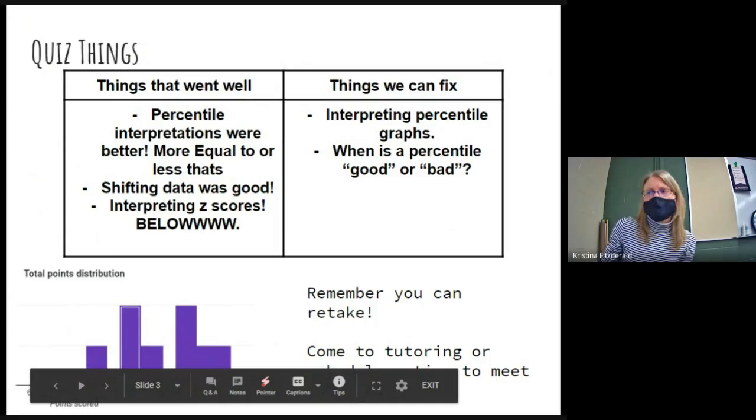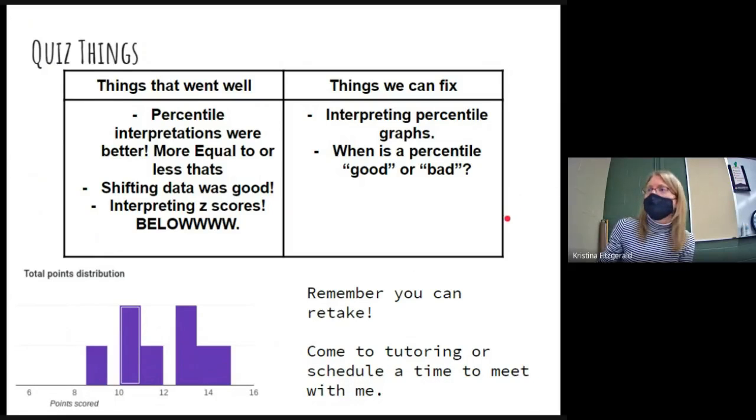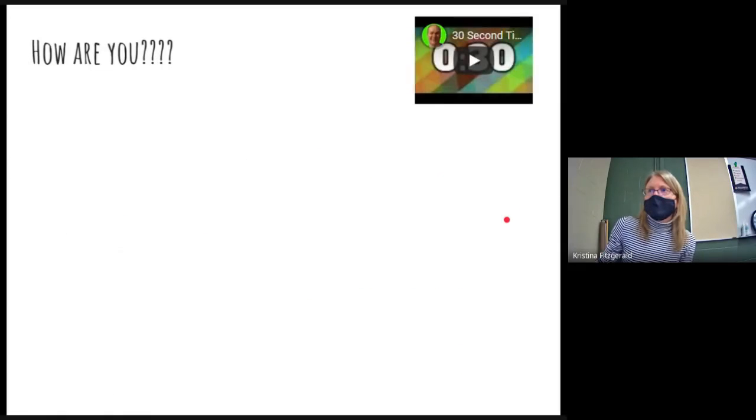So you can retake quizzes, or you can come to tutoring to do that or schedule a time with me about that.